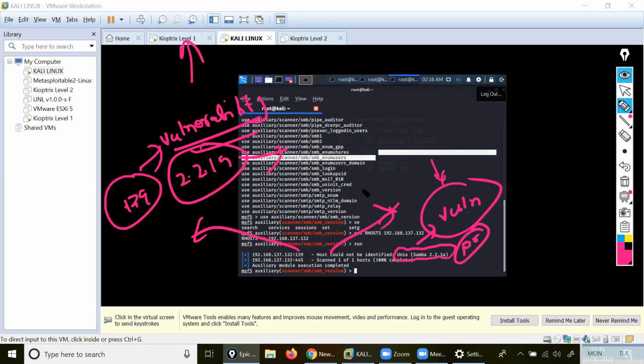Are you getting my point? So if I give this one, it will provide me the vulnerability. Understood? So with the help of this vulnerability, I will reach my Kpatrix. It is telling you host could not be identified. This is the vulnerability, so with the help of this one I can reach here. So what I will do, just see here.